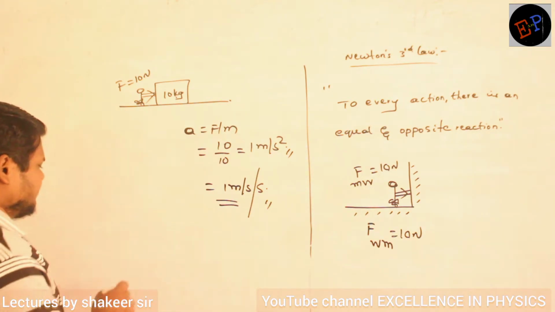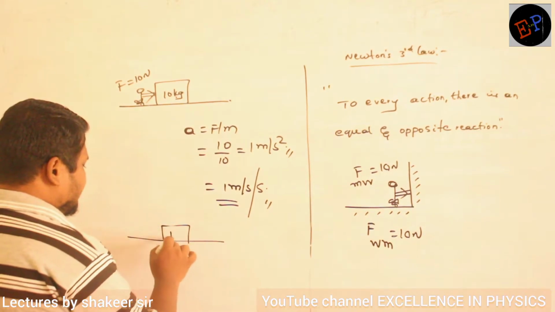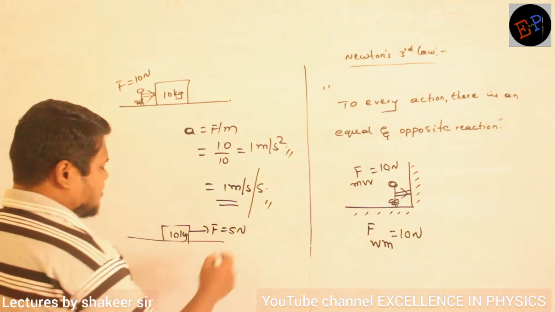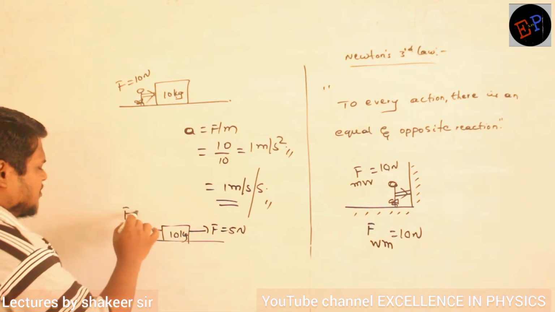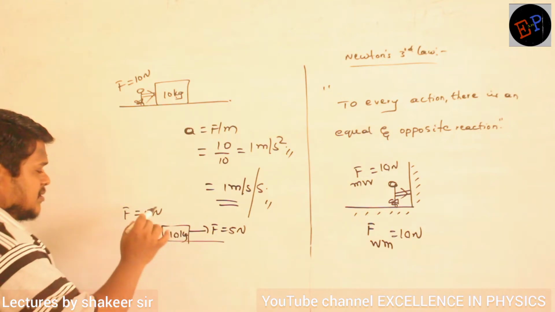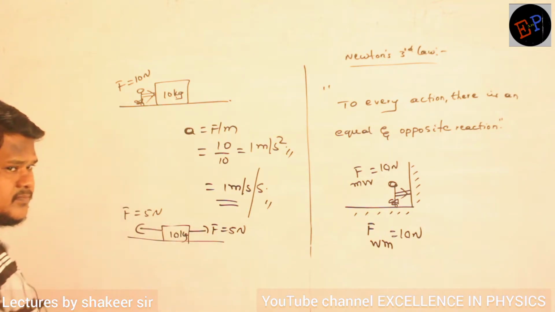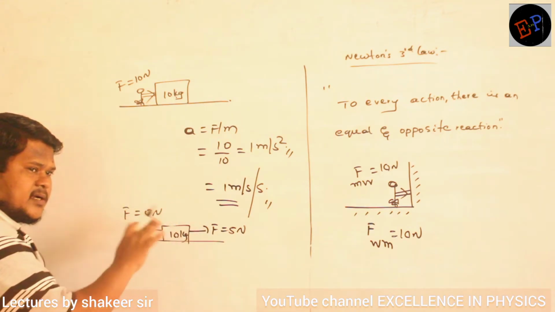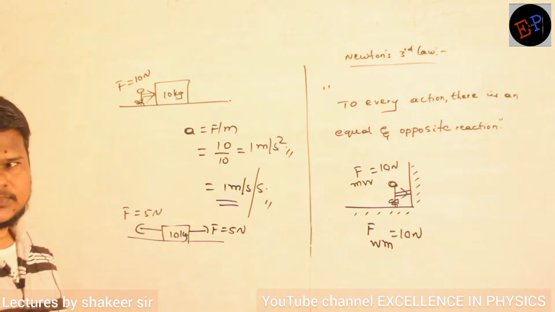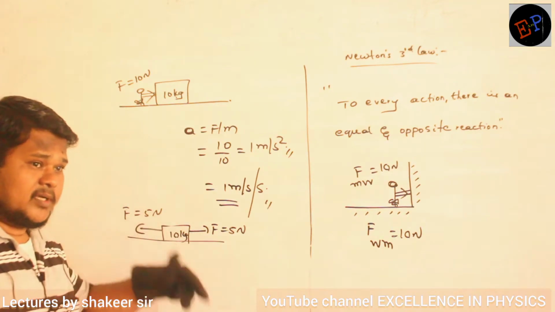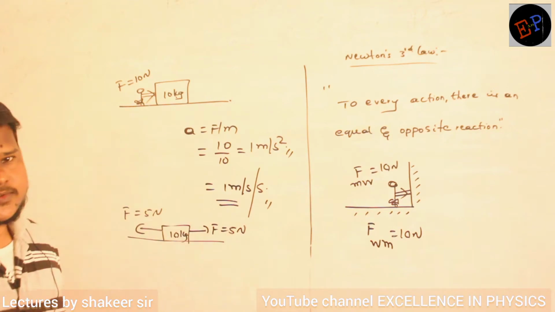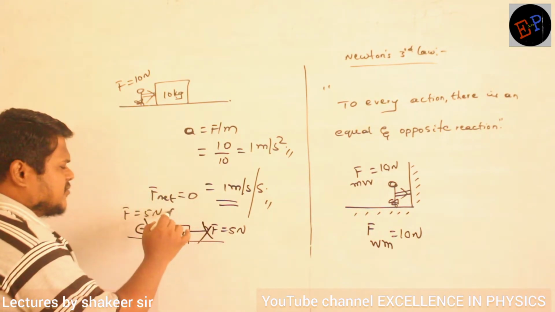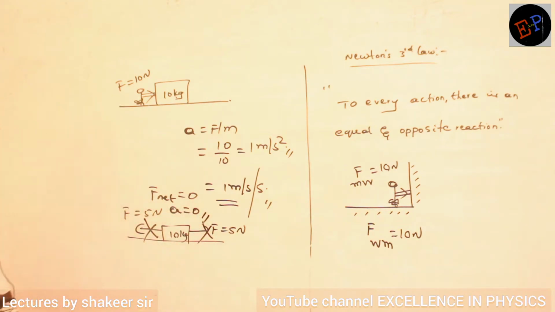See, for example, if I take one 10 kg body, if I apply a force of 5 Newton in this direction, and if I apply another force of 5 Newton in the opposite direction, then these two forces will get cancelled with each other, no? Because these two forces are equal, opposite, and they are acting on the same body also. On the 10 kg body only this 5 Newton is acting, and this 5 Newton is also acting. So both of them will get cancelled with each other. So I can say the net force is 0. If the net force is 0, acceleration is also 0. This is what I can say.